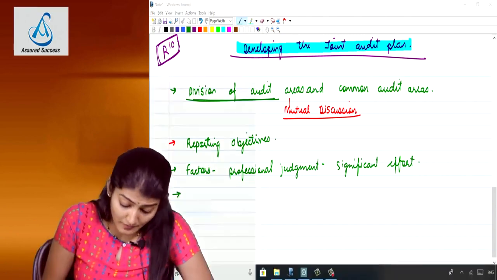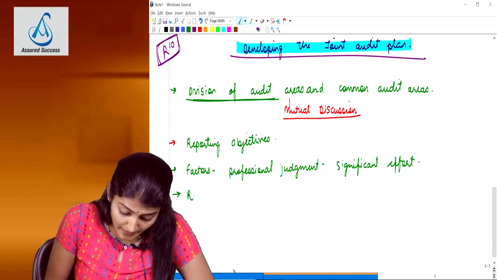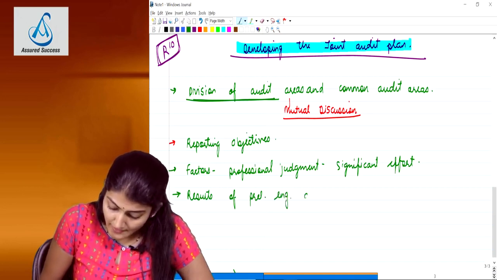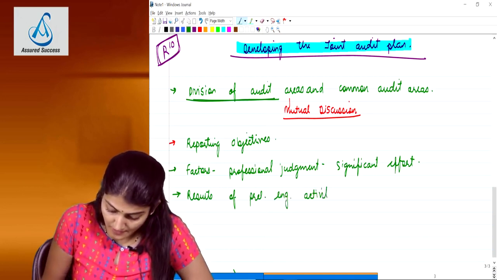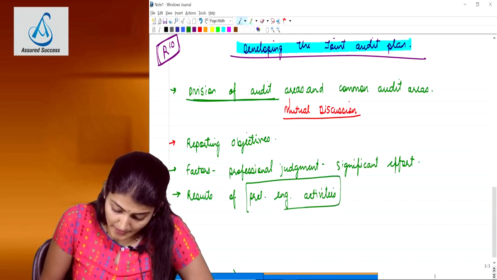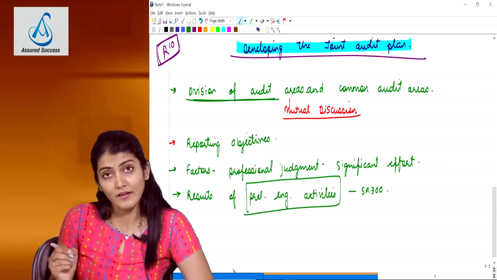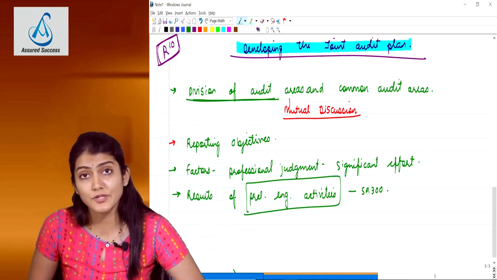Then also the results of the preliminary engagement activities. Preliminary engagement activities, if you know that, it is discussed in SA 300, planning an audit of financial statements.